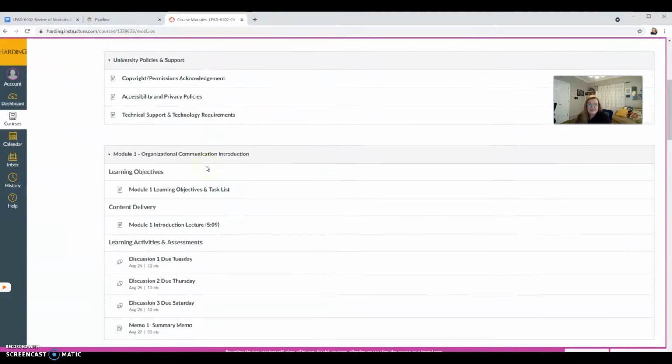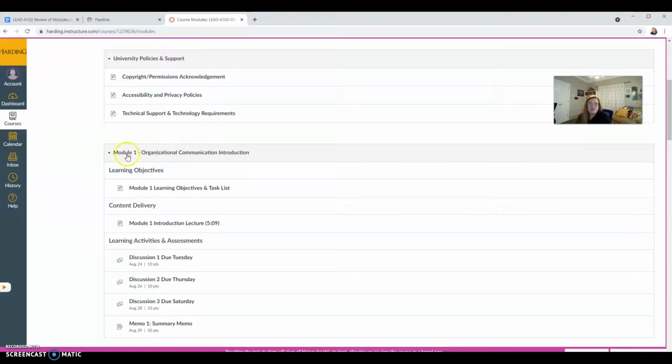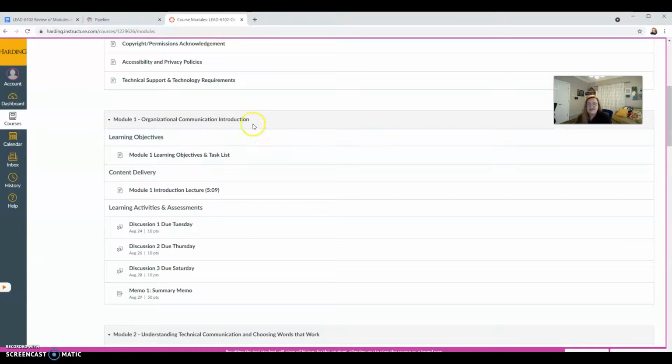The rest of the week is actually Module 1. So Module 1 is the first week's classes. This is what's going to be happening in my class in Module 1. As you can see, we will be off to the races. It's an 8-week course, which means there is a lot happening from the very first day.